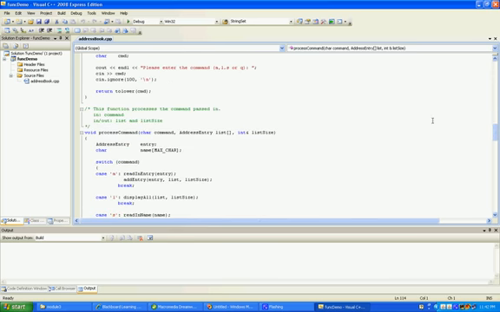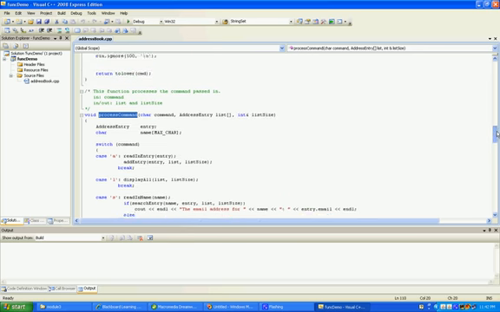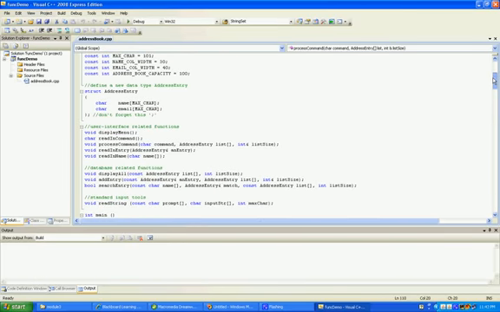About this process command, we say if the command is A, we first read in entry, then add entry. We break it down in two tasks. If it's list, we do display all. If it's search, we break it down: first read in name, then we invoke the search entry. So we break process command down into add entry, display all, and search entry. That should give you an idea about breaking a task down into trivial functions.